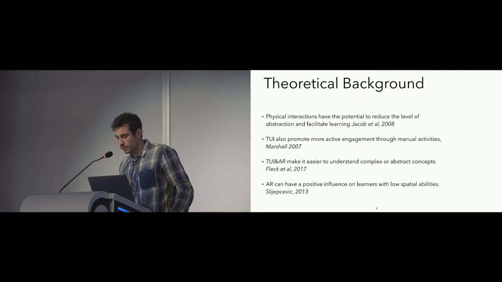Going for tangible interfaces allows us to benefit from their interesting properties. For instance, physical interaction has the potential to reduce the level of abstraction and facilitate learning, promote a more active engagement in the task through manual activities, and facilitate the understanding of complex or abstract concepts. And when you use augmented reality, it can even have a positive influence on learners with low spatial abilities.